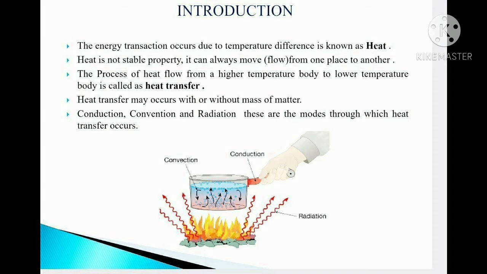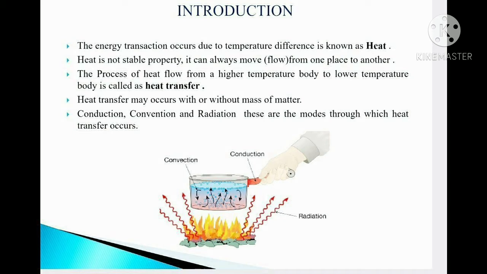The process of heat flow from a higher temperature region or body to a lower temperature region or body is called heat transfer. Heat transfer may occur with or without mass of matter. That means for the transfer of heat from one system to another, it is not always necessary for movement of mass to occur between them.